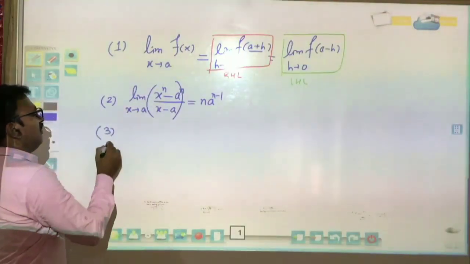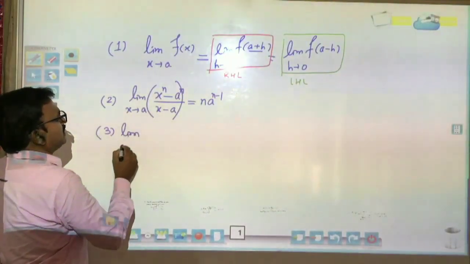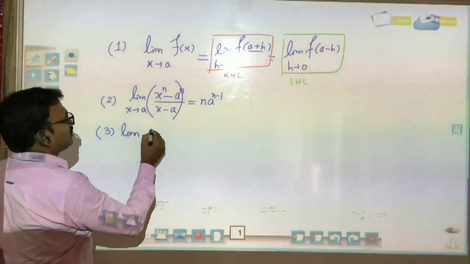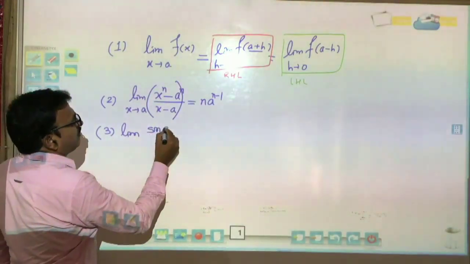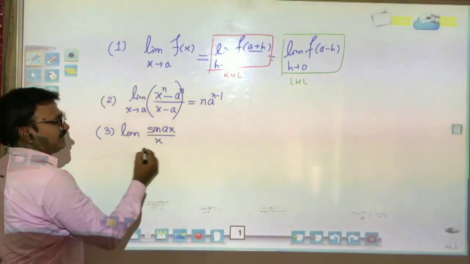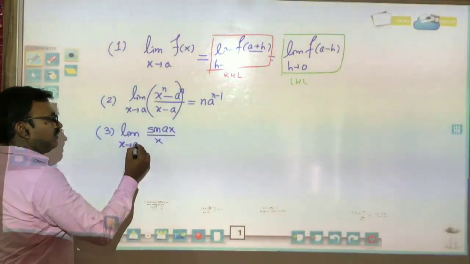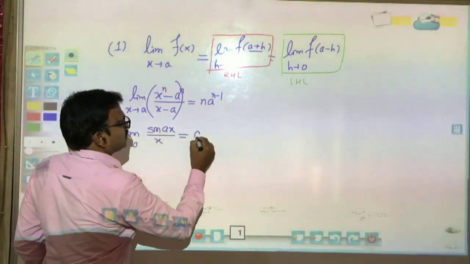And the third formula, which is very important and this year also it will be required many times, is the limit of sine of ax divided by x, as x tends to 0, which is equal to a.